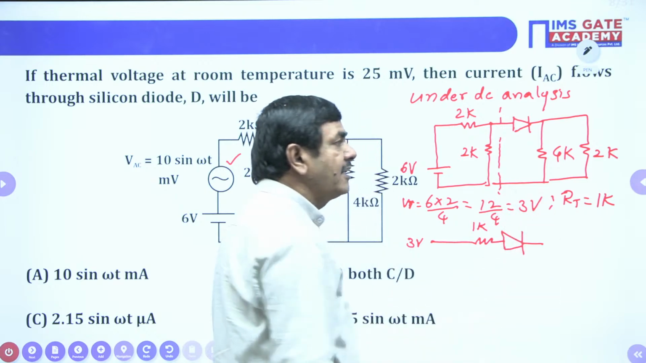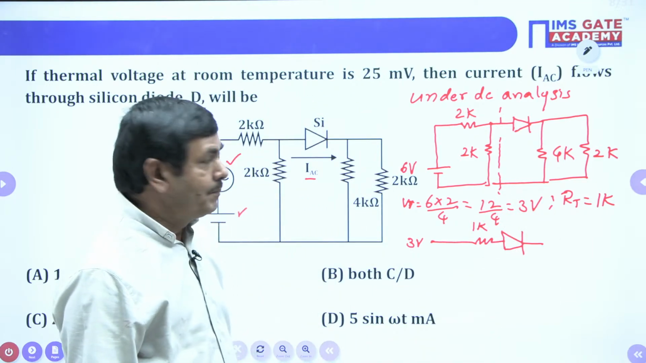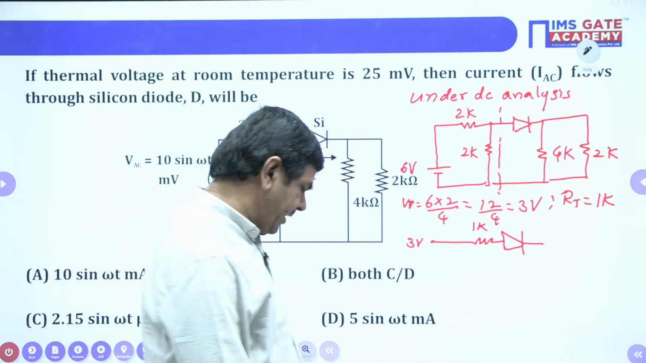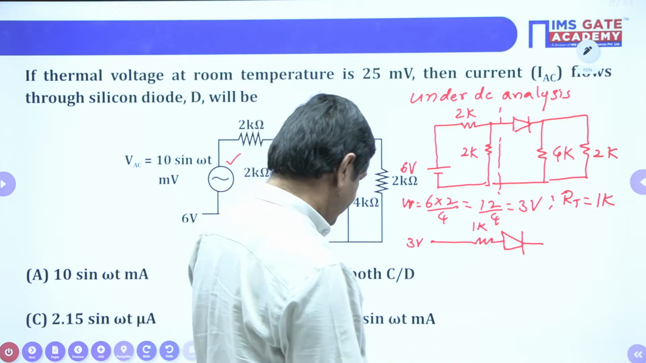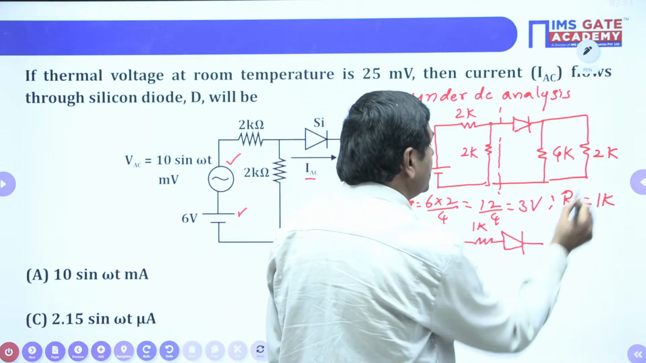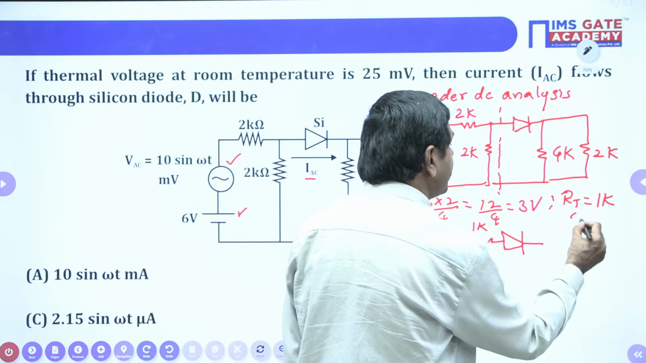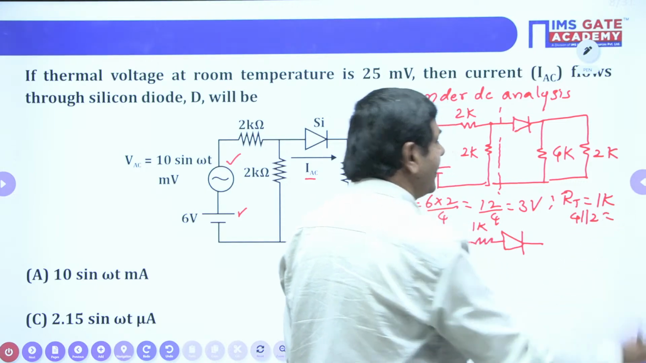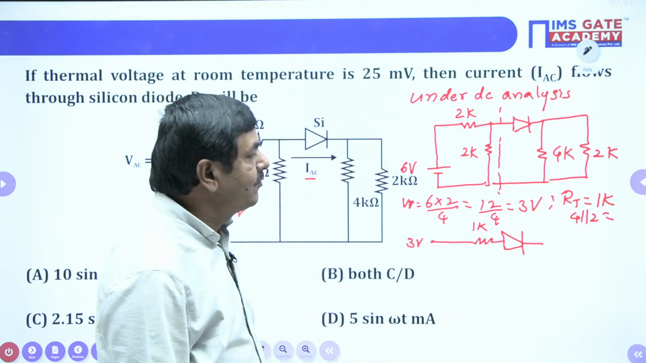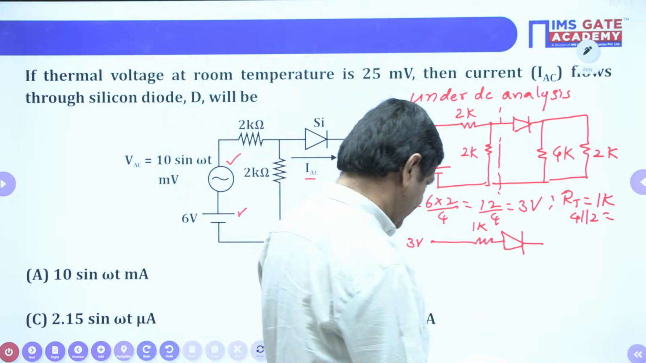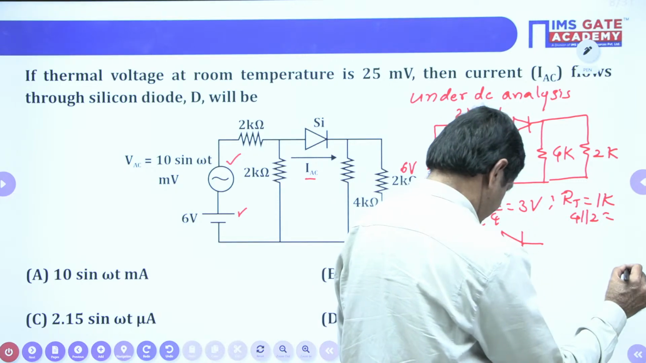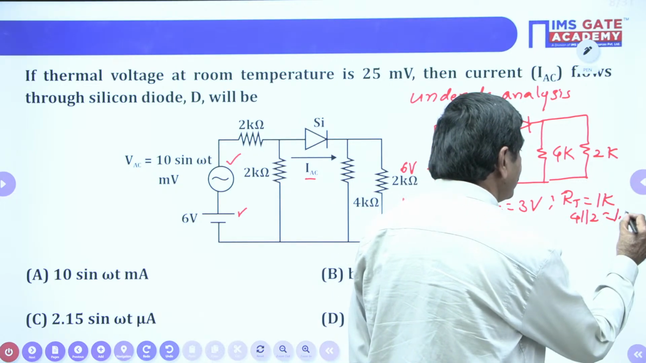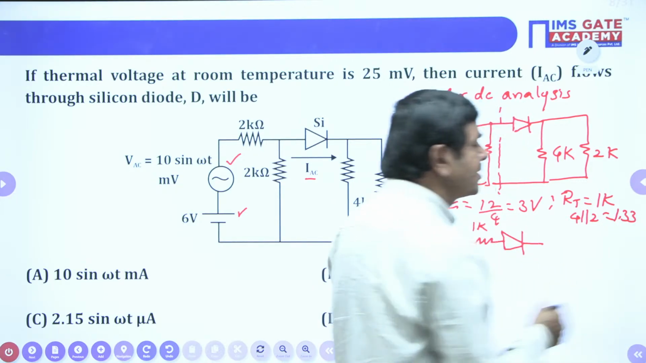And 4K and 2K are in parallel. Whenever 4K and 2K are in parallel, you simplify. That means 4 into 2 is 8. 4K parallel to 2K: 4 into 2 by 4 plus 2. It is available as exactly 1.33 kilo ohms.